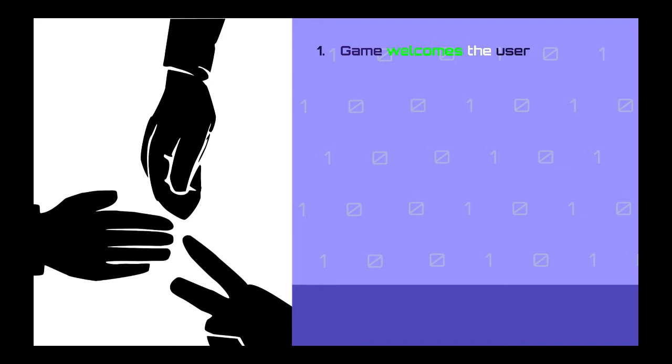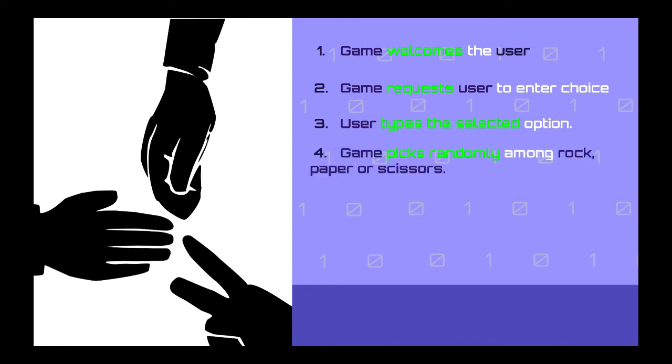The game starts by welcoming the user and displaying the options available, which are rock, paper, and scissors. Then the game requests the user to enter the option that they would like to play. At this point, the program waits for the user to enter his or her choice, and then the game picks randomly each choice out of the 3 possibilities, rock, paper, or scissors.